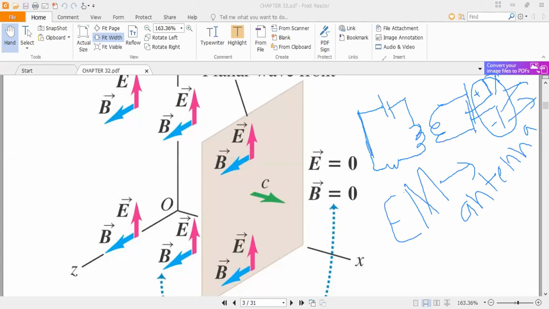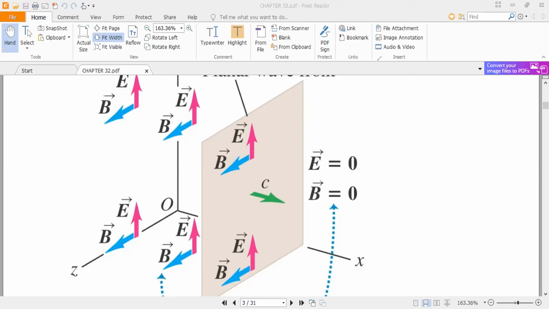So there is an antenna that produces them. How does the antenna produce them? In the antenna there are charges. For example, the antenna is like this.